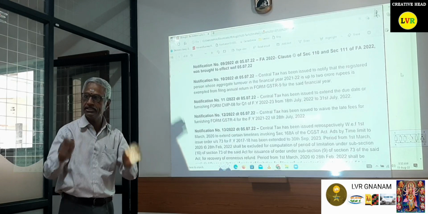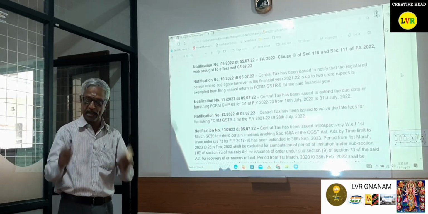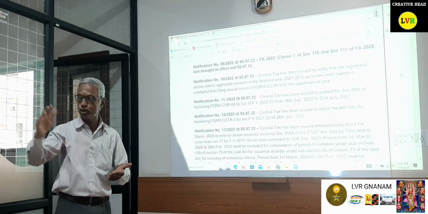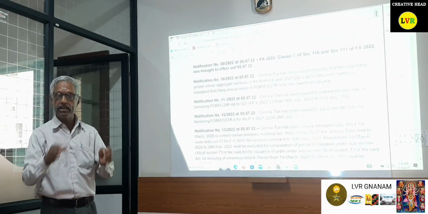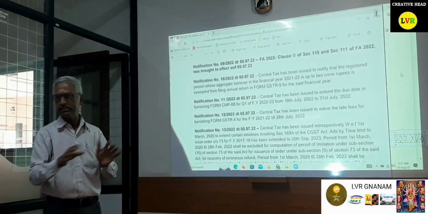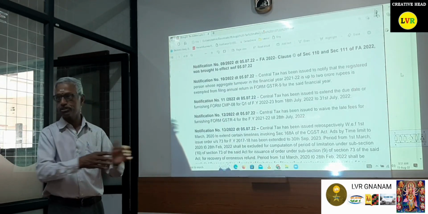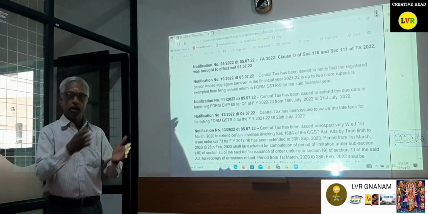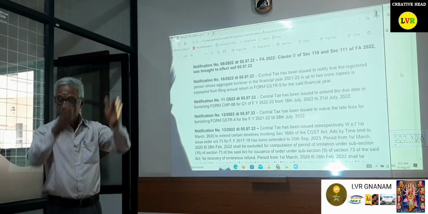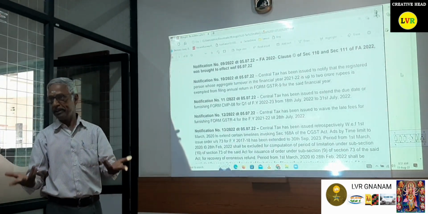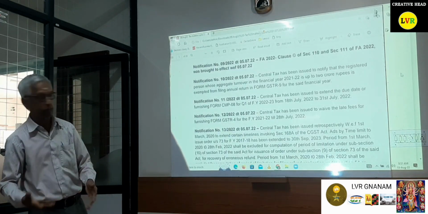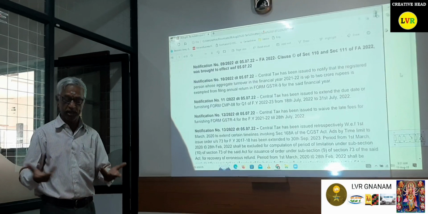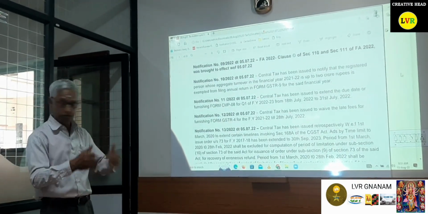Before filing the CMP 08, please file it carefully. Then only it will be updated in GSTR 4 also. At any cost, please see that the purchases, as far as 1% is concerned, match the sales. Of course, they may have stock, I don't deny it, but please carefully check that purchases and sales are matching. If there is any mismatch, we cannot reply to it. How to reply to that? So that is why this time I have done it carefully. I have nearly 8 or 10 cases, but I have done them carefully.